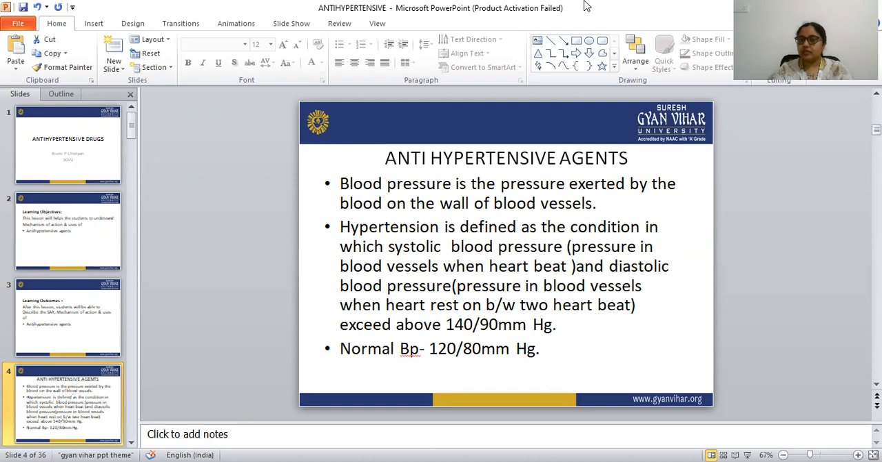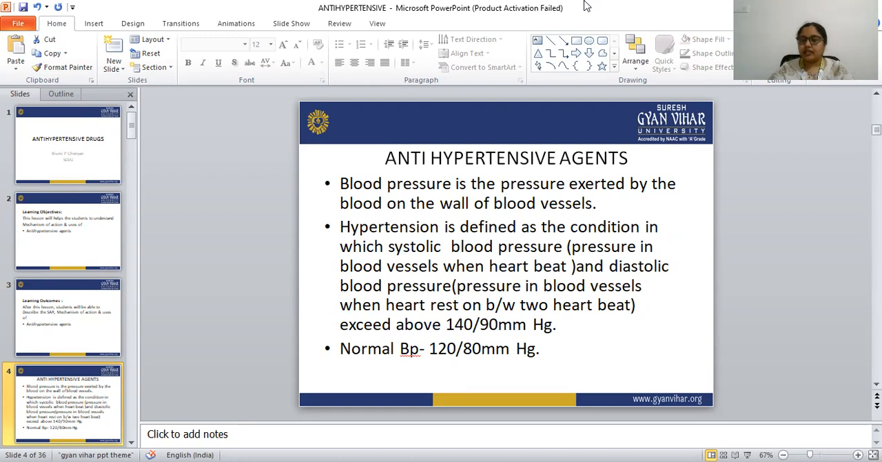Blood pressure is the pressure that is exerted by the blood on the wall of the blood vessels. So this pressure is exerted by the blood on the wall of the blood vessels. That is the blood pressure.